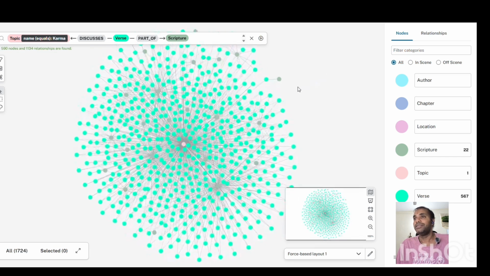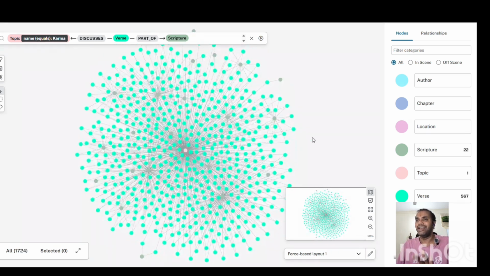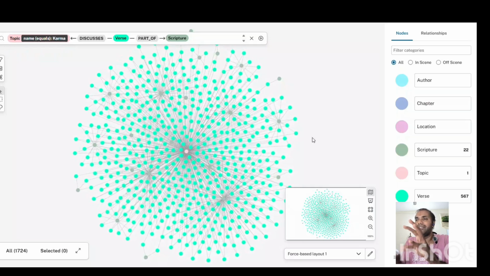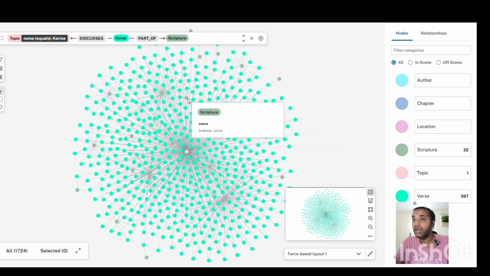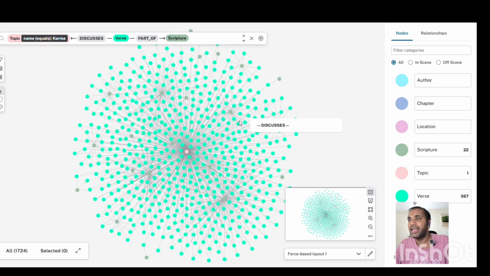Wow. So you can see it has given a lot of pocketed regions, right? You could see this graph where you see pockets of data, pockets of information. And each pocket is kind of like a connected web, and they're all connected to each other as well. And this is our entire Bhashyam AI's data about karma itself, right? And each pocket has a dark green center, which is basically the scripture.